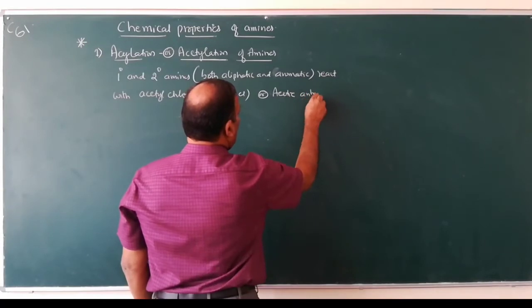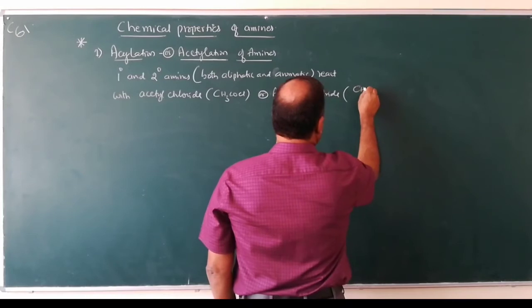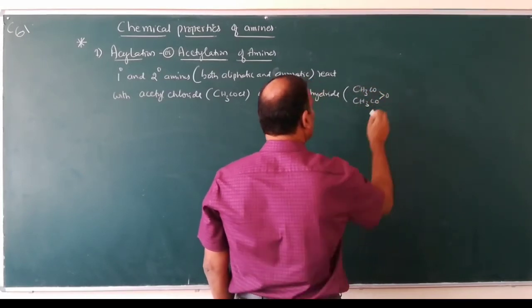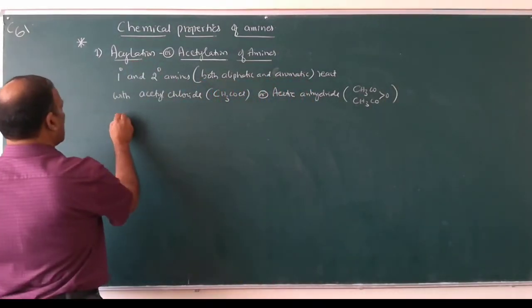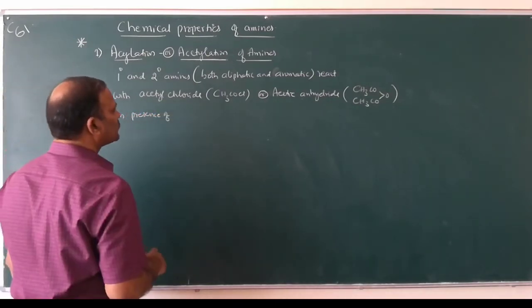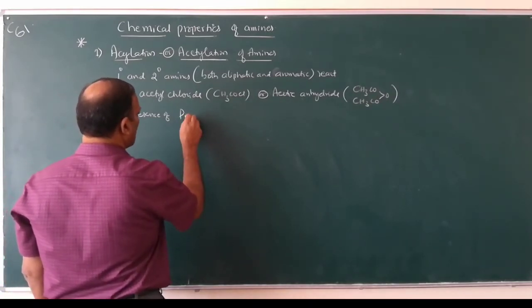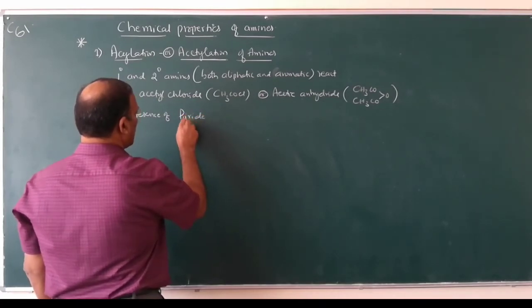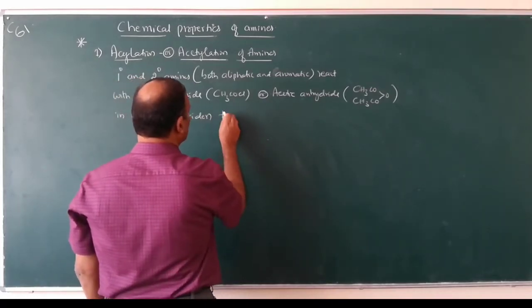Acetic anhydride, its formula is (CH3CO)2O.